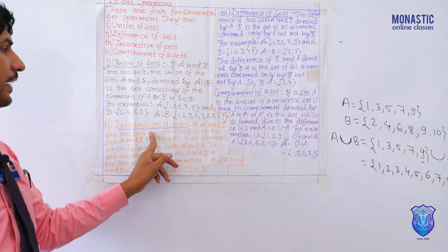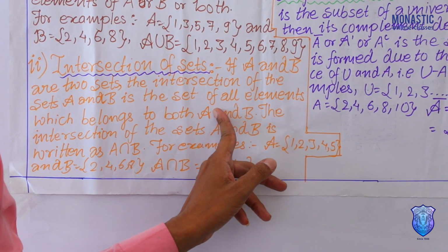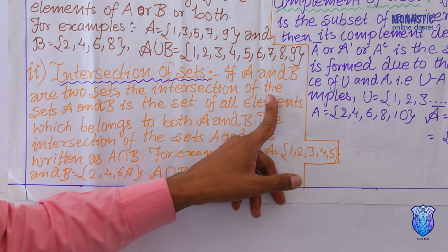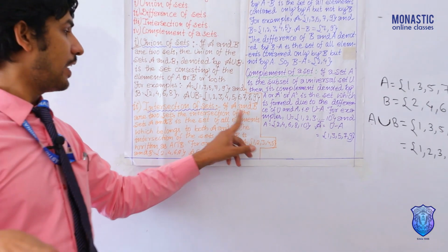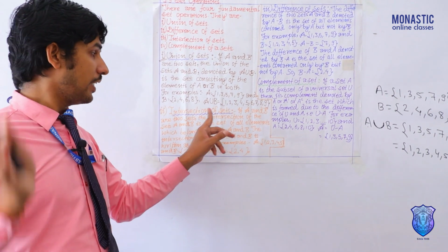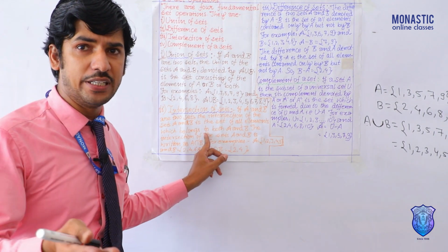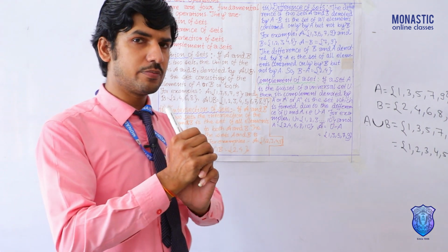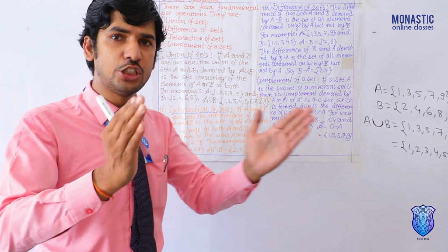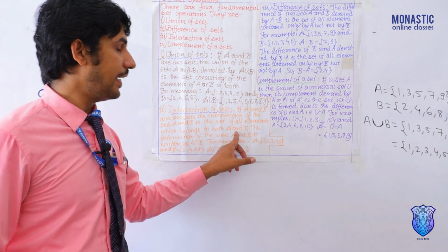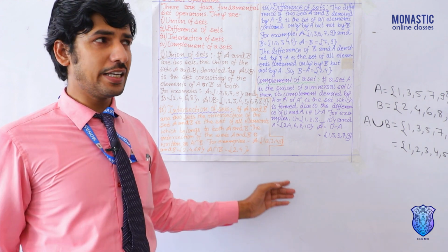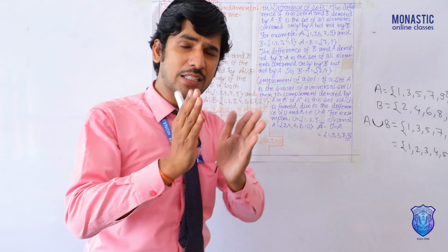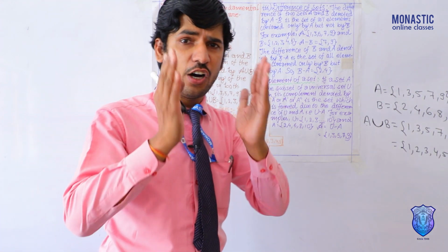Next one, intersection of sets. See, what does intersection of sets mean? You can say, if A and B are two sets, the intersection of sets A and B is that set in which all elements belong to both sets A and B. Means if an element comes in both set A and set B, it means that it is in the intersection of sets.